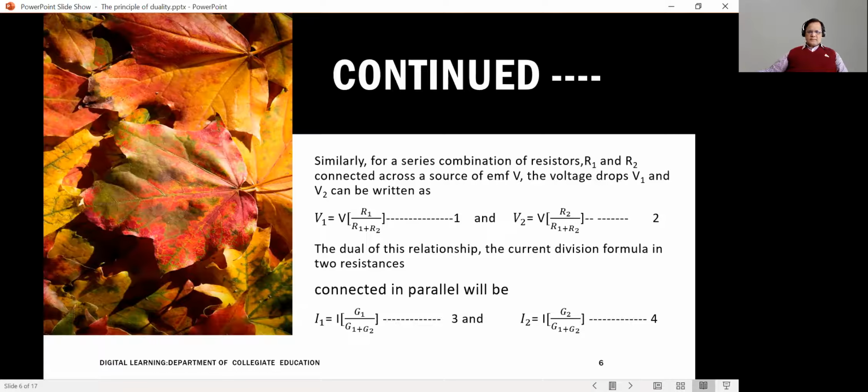You have to be careful here. The usual expression that we make use of says branch current I1 is equal to main current I into resistance of the other branch divided by sum of the resistances. Here, because I am using the conductance, I will get the conductance of the same branch. That difference you have to notice here. So, I1 is equal to I into G1 by G1 plus G2. I2 is equal to main current I into G2 by G2 plus G1.